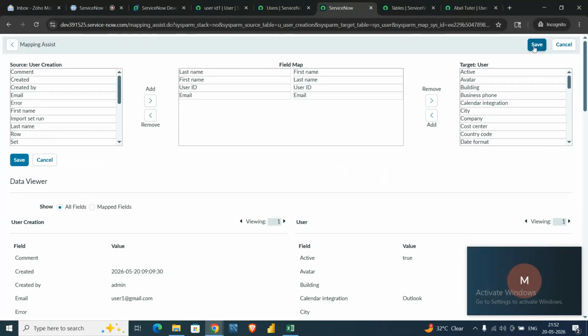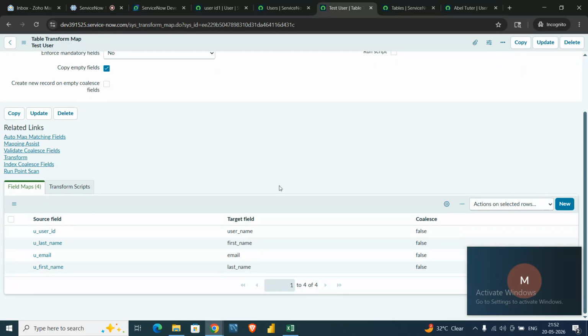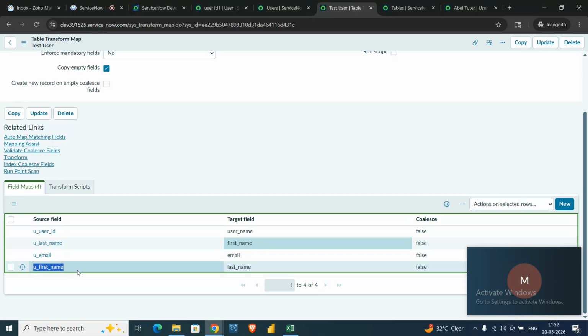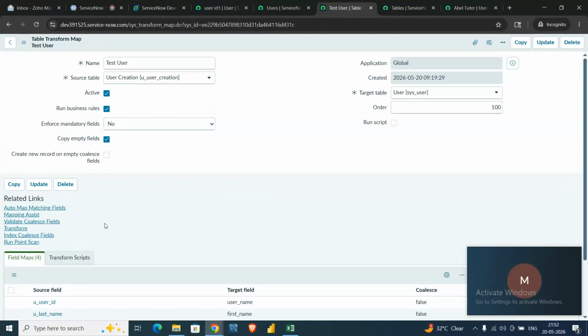Let me save this. Similarly, you can bring any other field if you want to map. As you can now see in the field maps, u_last_name is currently mapped to the first name, and u_first_name is currently mapped to the last name. Let's see whether it is working or not.